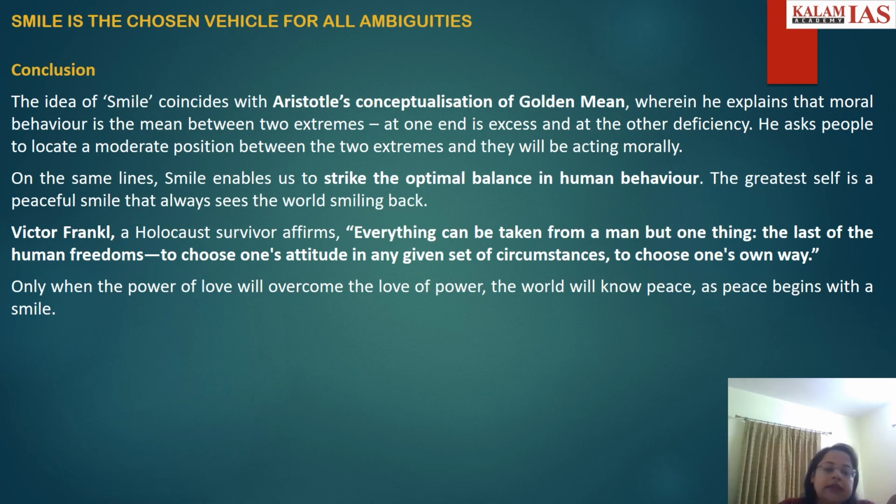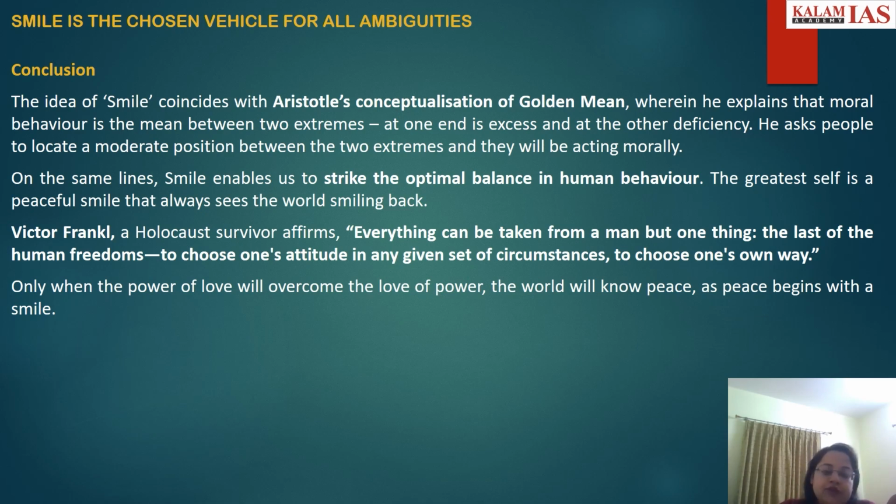Then you can talk of that only when the power of love will overcome the love of power. So power of love is important in overcoming the love of power. And then only the world will know peace, as peace begins with a smile. So this is how you should be ending this essay.